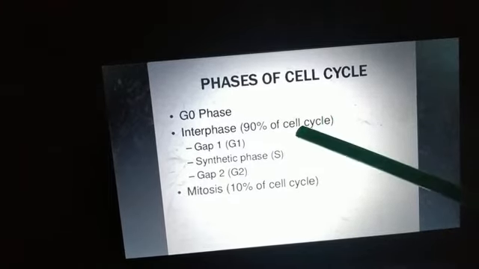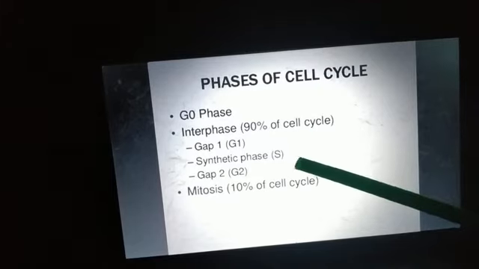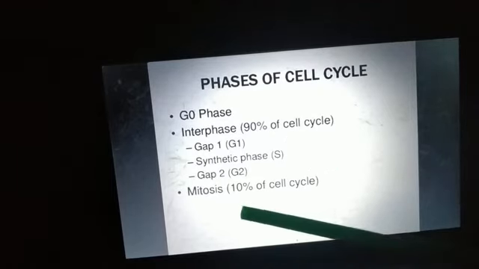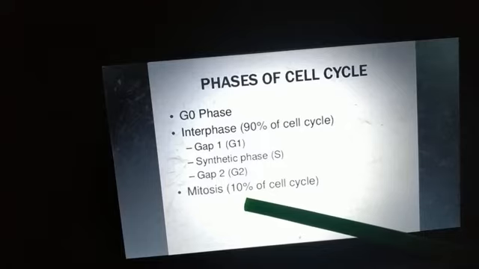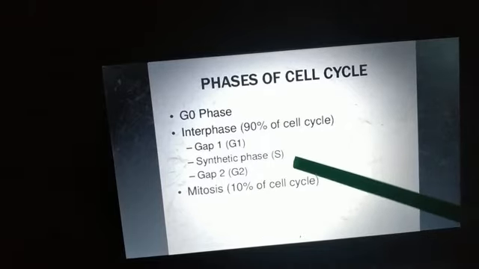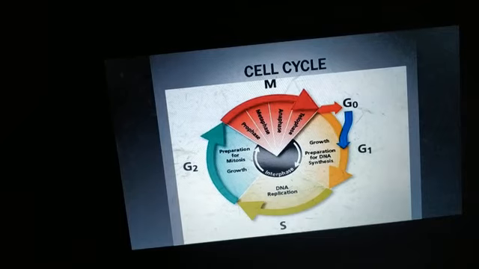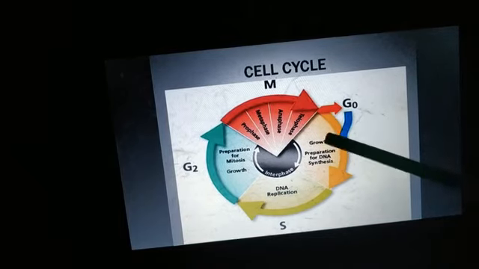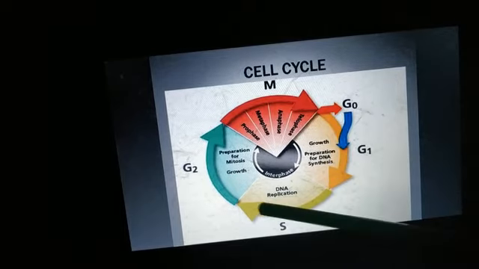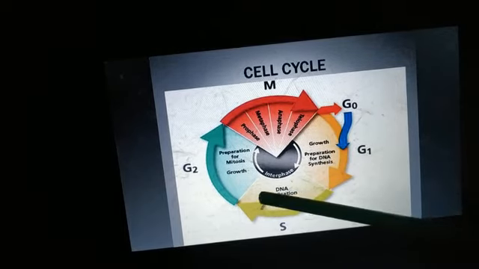In this phase, the cell will prepare itself for the cell division. All this preparation takes place in interphase. Here you can see this is G1 phase. Next to that we have S phase.